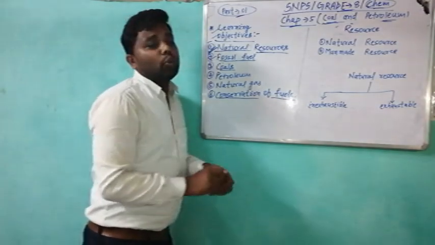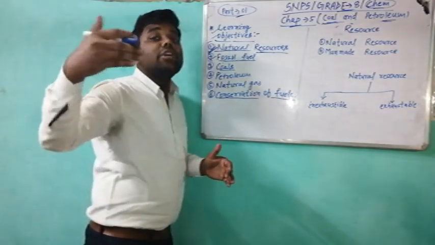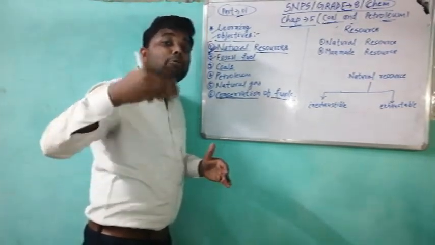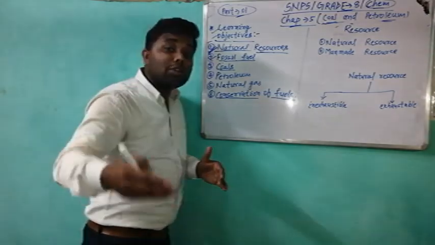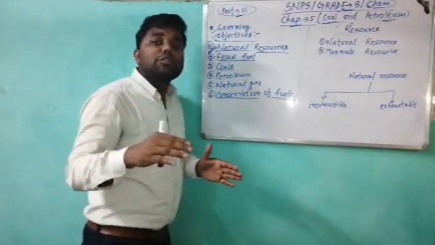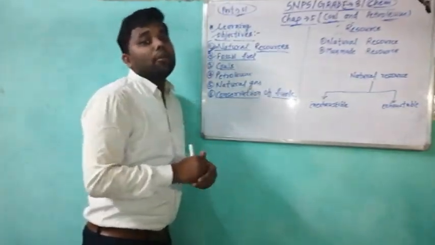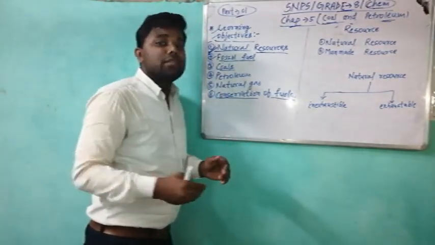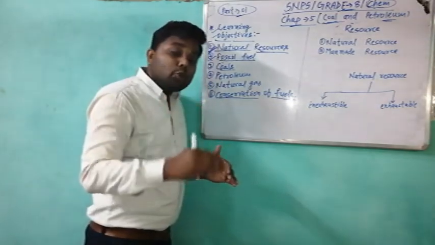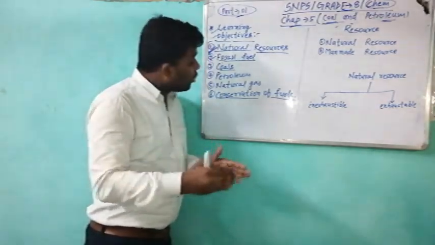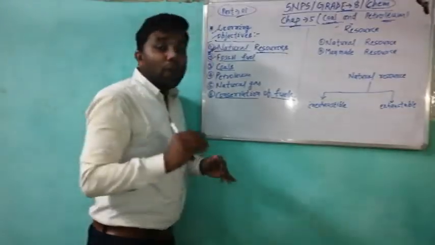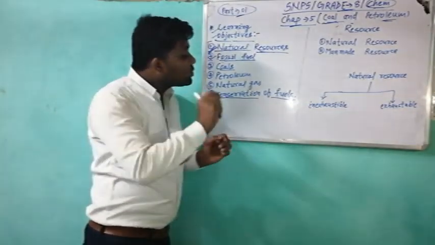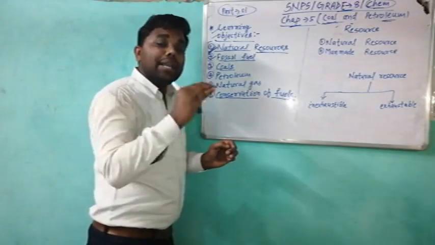We conserve the fuel for our next generation, for our betterment, for our sustainable development, for our survival, to sustain on the earth for a very long time. So the conservation of fuels is very essential. To use the fuels wisely is called conservation of fuels. Why it is necessary and what the key terms are to conserve the fossil fuels, we will study later.